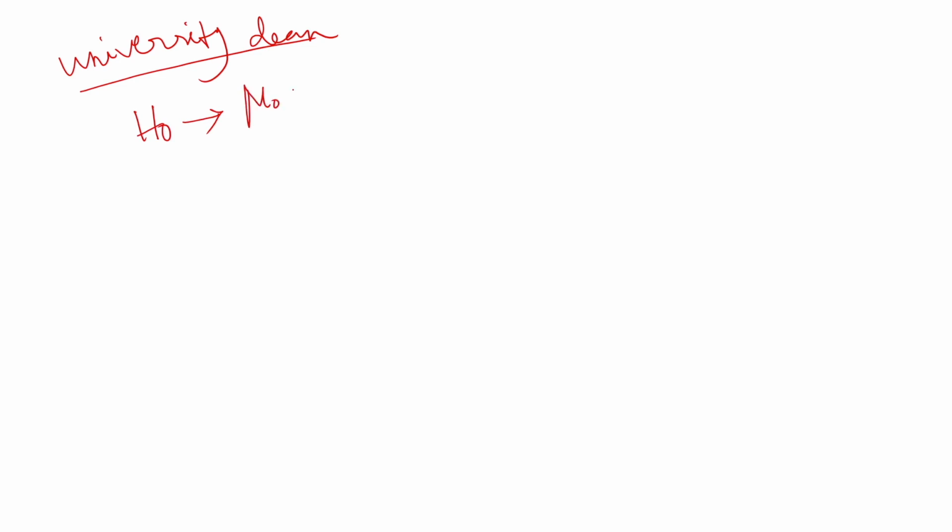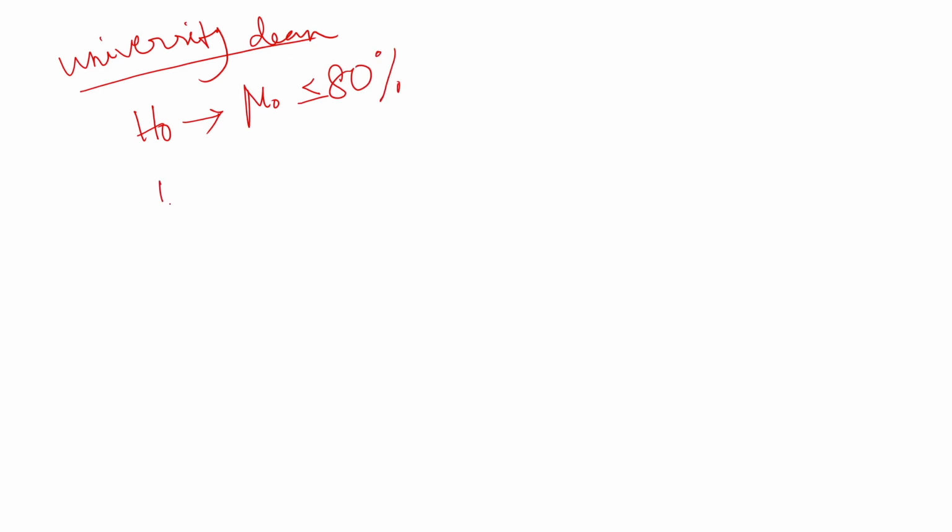Now here suppose the same example we will take. Suppose the university dean says the mean grade is lower than 80%. Suppose the university dean is claiming that the GPA of students is lower than 80%. So here basically the university dean is saying the null hypothesis, that is the currently accepted value which is given by the university dean, is lower than or equal to 80%.